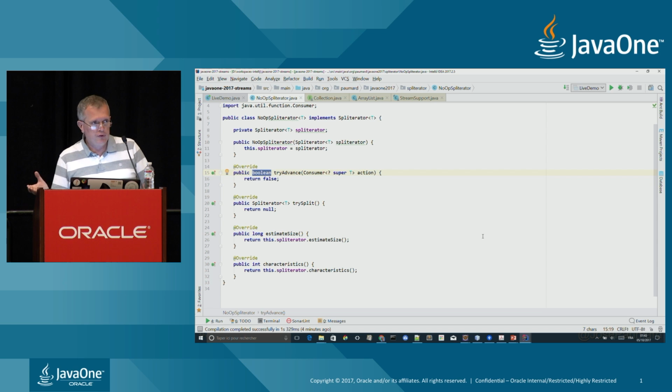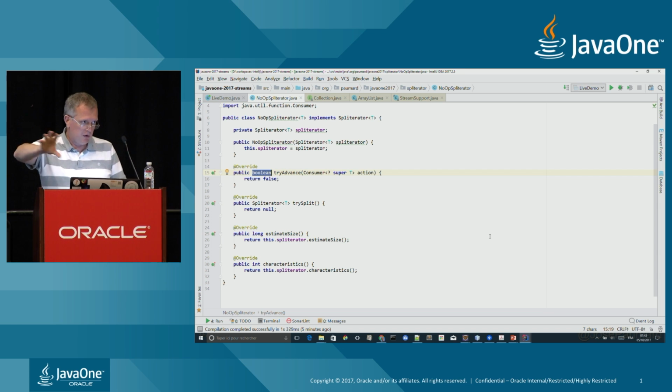And this Boolean, of course, can be true or false. If it's false, it means that I do not have any more objects to produce with this spliterator. And if it returns true, it means that the implementation should keep calling this tryAdvance method because more objects are coming. Okay?